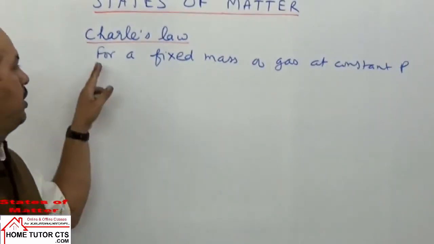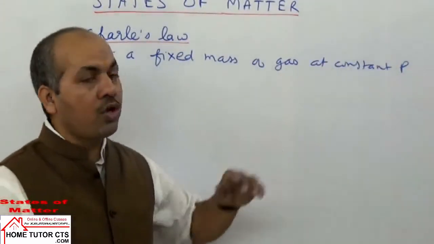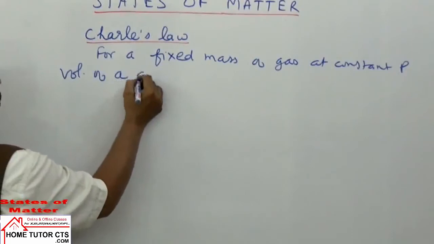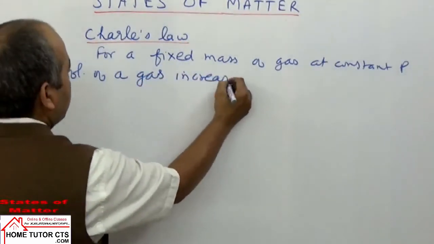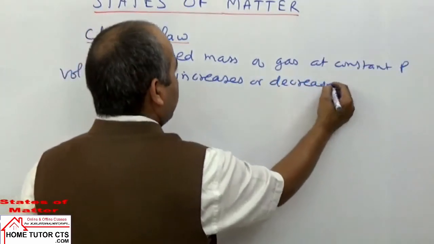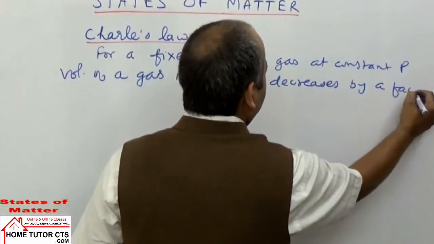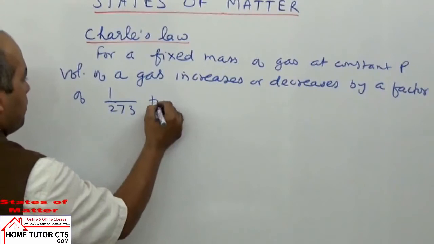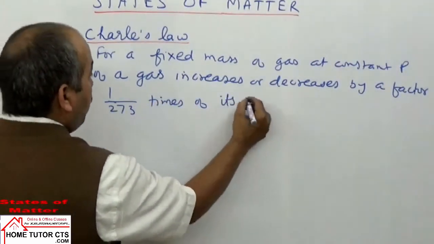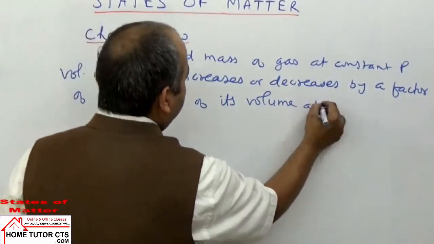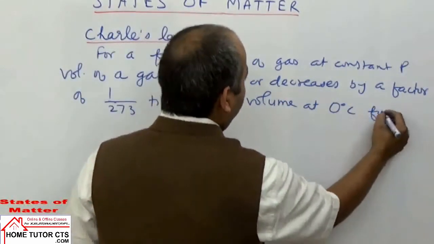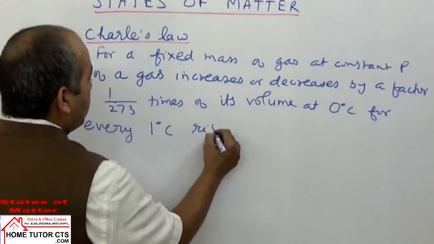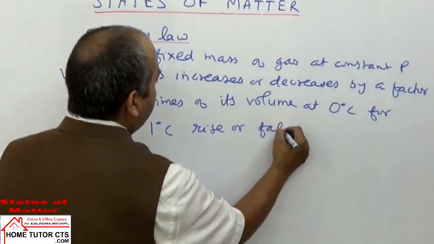For a fixed mass of gas at constant pressure, the volume of a gas increases or decreases by a factor of 1 by 273 times of its volume at 0 degree Celsius for every 1 degree Celsius rise or fall in temperature.